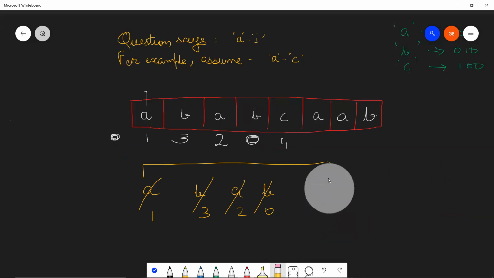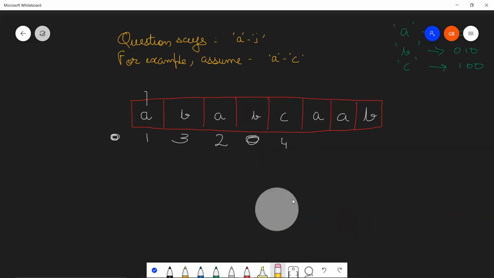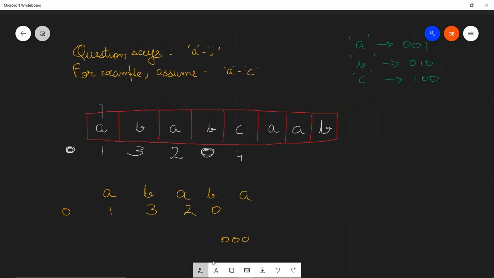Let me take another example because these examples were for only zeros. I don't want to bind you guys with zeros only. So A, B, A, B, A, B, A, B. Then let's take A again, right? So this mask over here was 0, this was 1, this was 3, this was 2, this was 0, right? So the 0, 0, 0 bit mask with what will be the value of A? I think it's been hidden all over there, 0, 0, 1, right? So 0, 0, 1. This will also give you 0, 0, 1, which is equal to 1, right? So the bit mask here is 1.